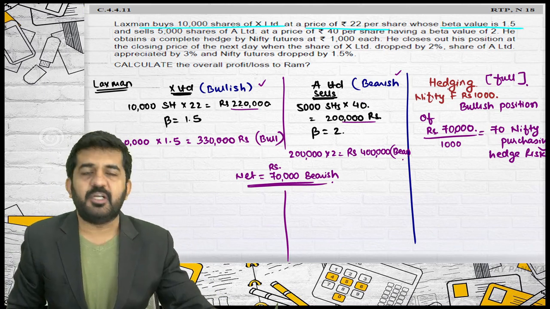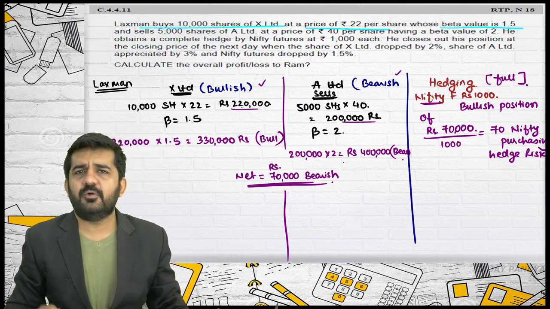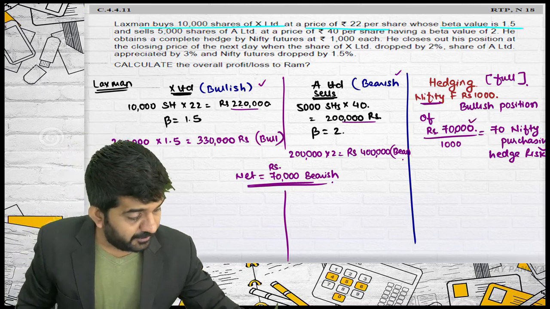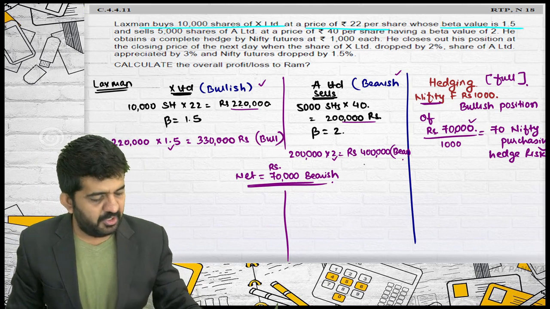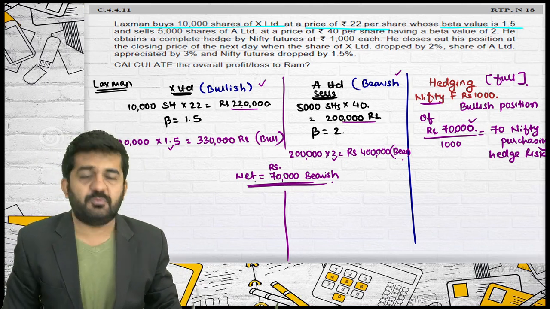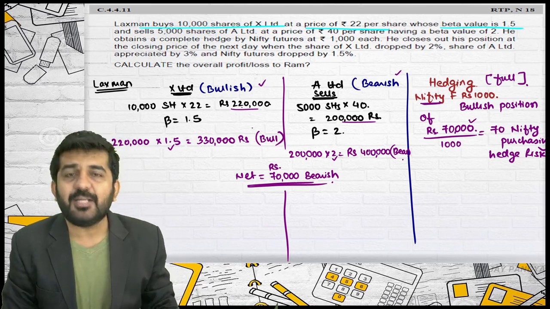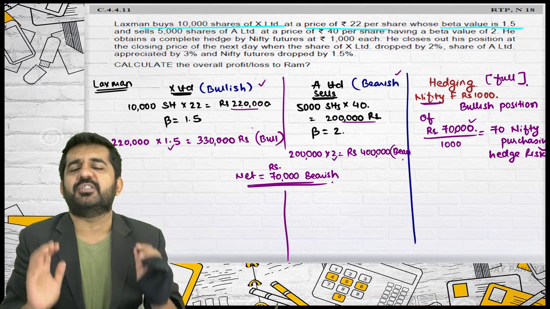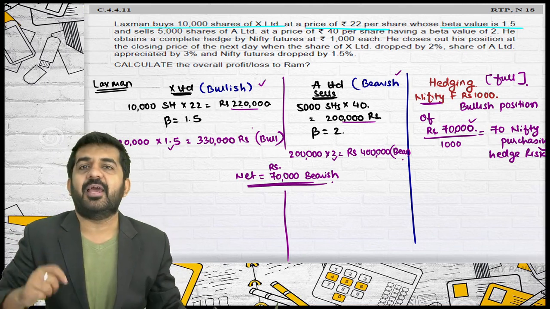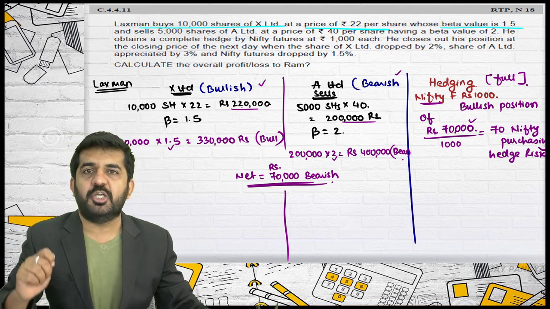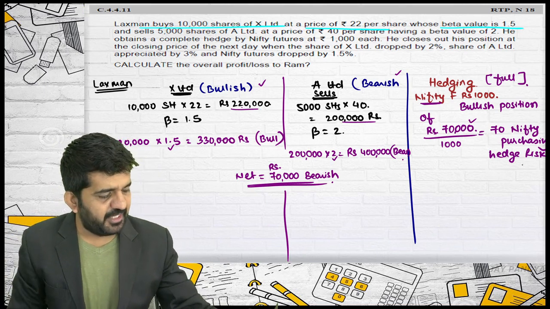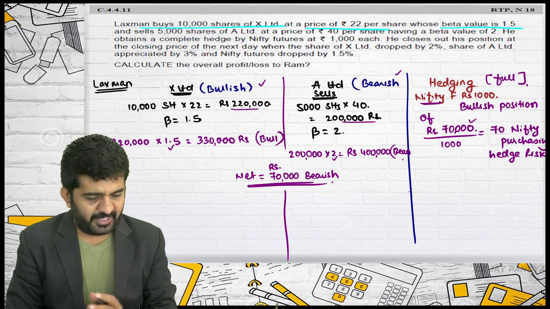Sir, why have we not multiplied beta? Even if we are hedging by Nifty, we have multiplied beta in the 70,000. Believe me, here also I have multiplied, and then I have found out the difference, which is nothing but 70,000. My net risky position is 70,000 bearish. For hedging it, I need to become 70,000 bullish. I have become 70,000 bullish by purchasing 70 Nifty to hedge a full-fledged risk.